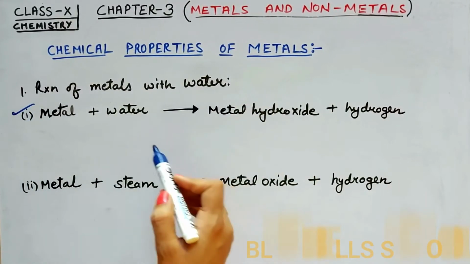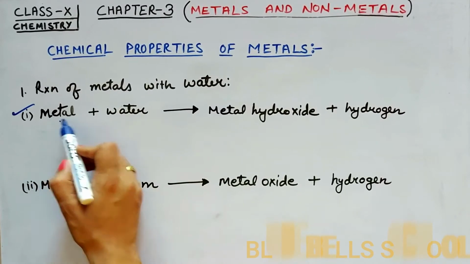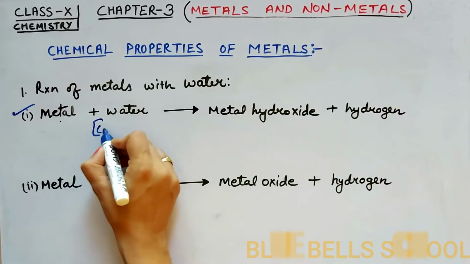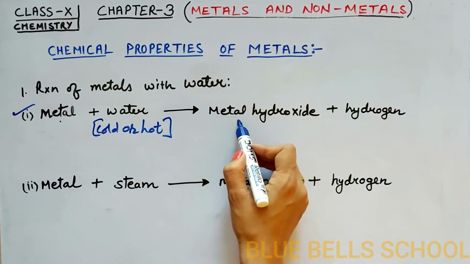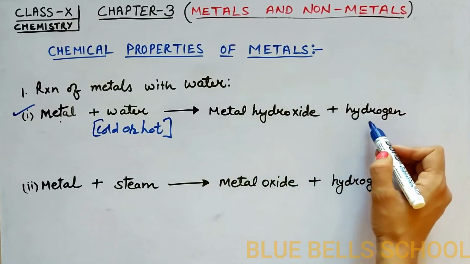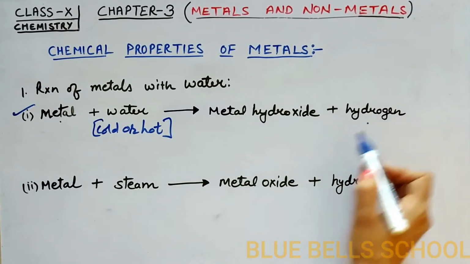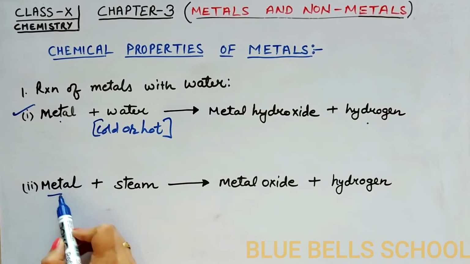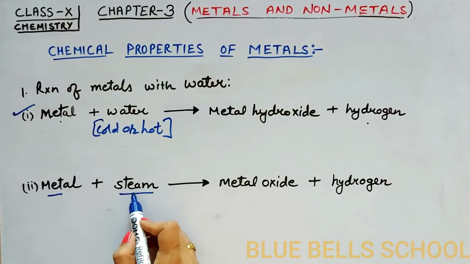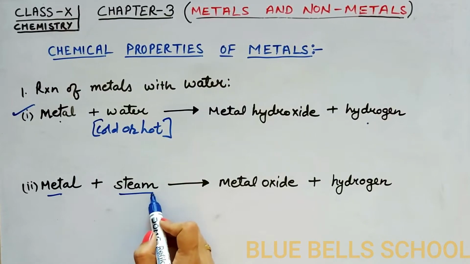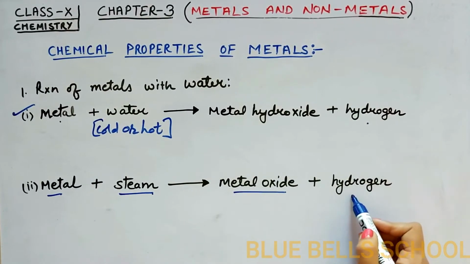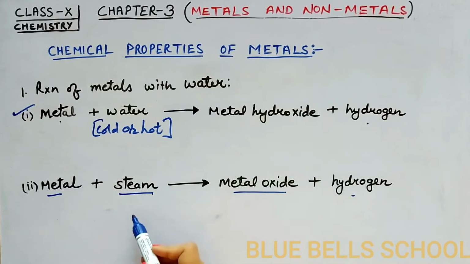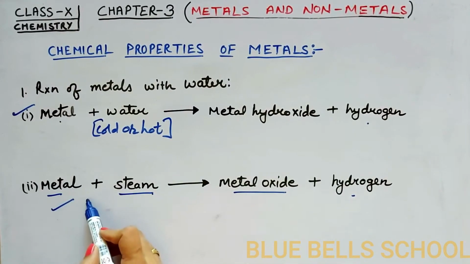Now what type of reaction is this? Some metals react with water, either cold or hot. They will form metal hydroxide plus hydrogen gas. But some metals only react with steam of water. It means with hot steam they will form metal oxide plus hydrogen gas. Later I will discuss in detail this type of chemical reaction.